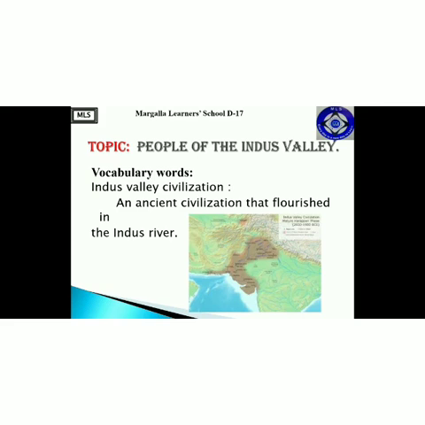Let's move forward. The very first word is Indus Valley civilization. It is an ancient civilization that flourished along the Indus River. The civilization which was born along the lines of the Indus River is known as the Indus Valley civilization, and it is an ancient civilization. Now, ancient means something that is really old.